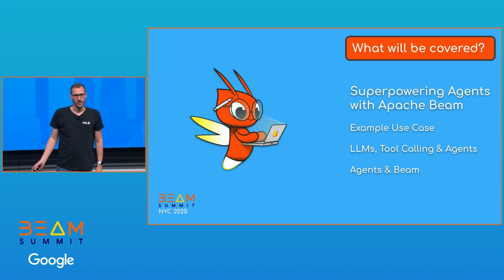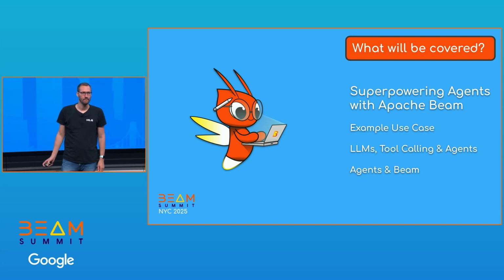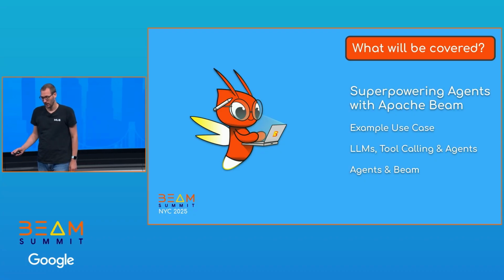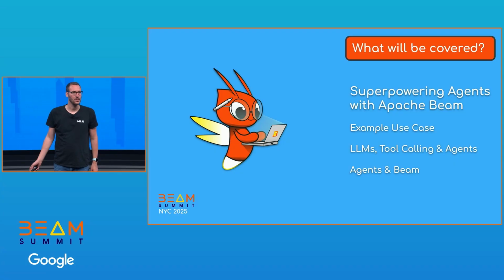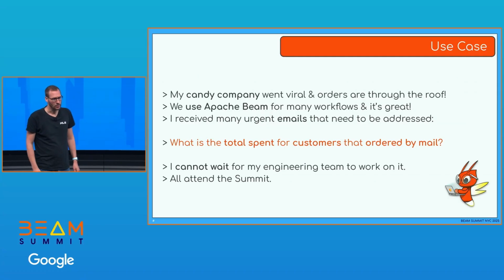Now, if we look back at the title, we see at least three parts: Superpowering, we have agents, and also we have Apache Beam. What we will be seeing today is an example use case. We will talk about LLMs, we will talk about tool calling, we will talk about agents, and then we will put these things together, mix in some Beam, and then we have Beam agents that we superpower. All right, let's kick it off with the use case.